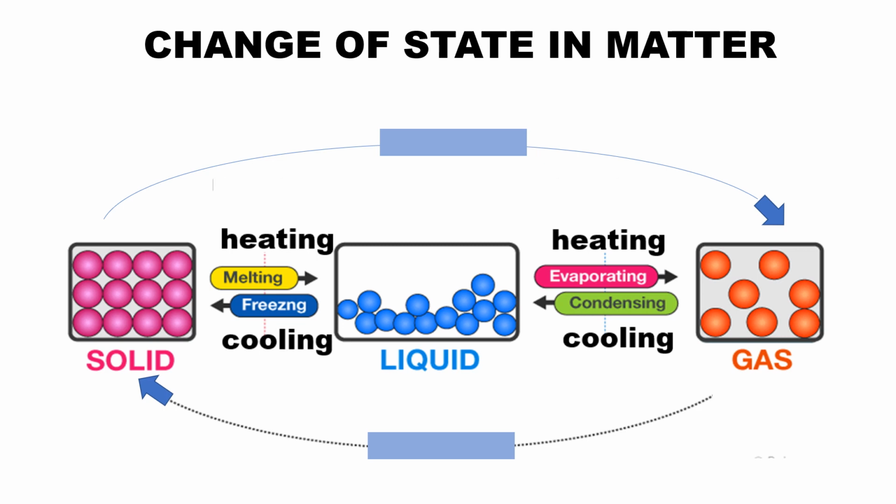There is one more process where solid directly gets converted into gas without changing into liquid. That process is called sublimation. And the process in which gas directly gets converted into solid without changing into liquid is called deposition. Now we will study about all these in this video.